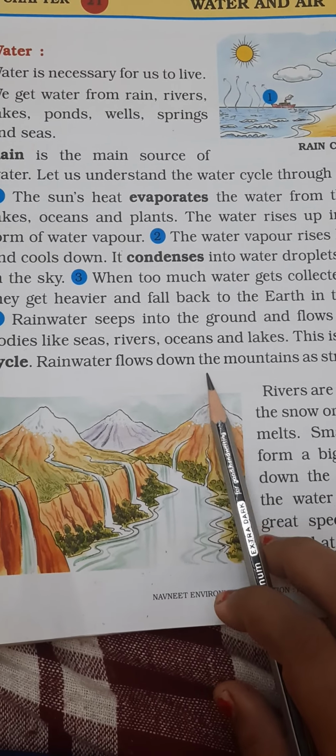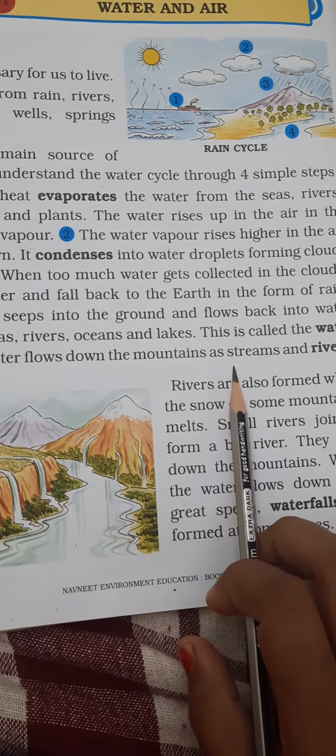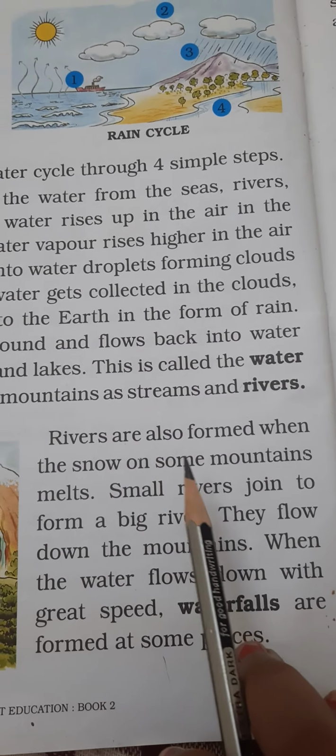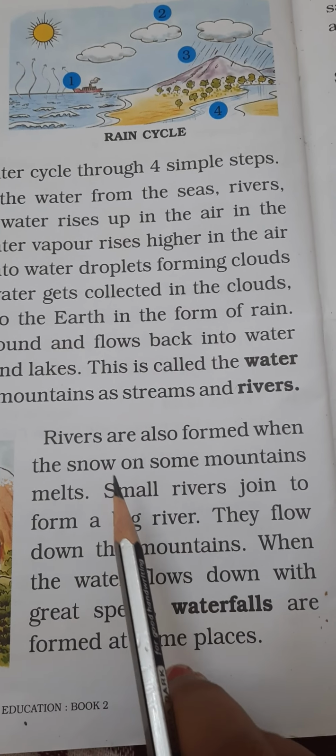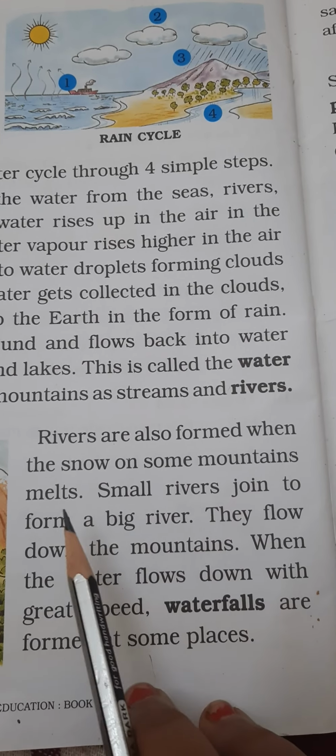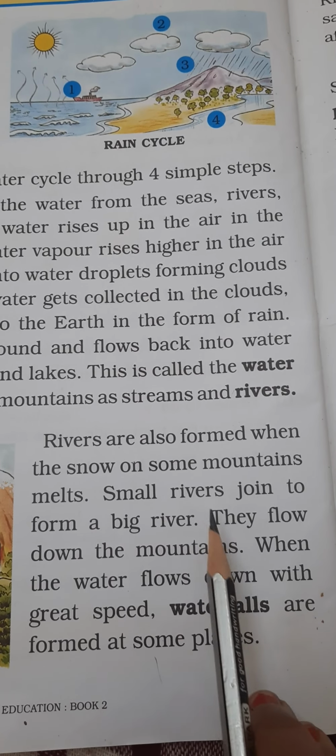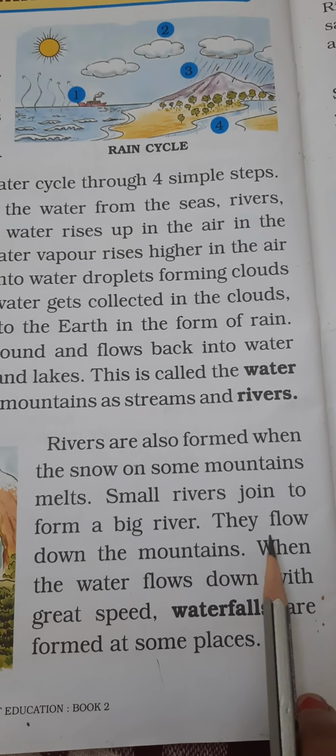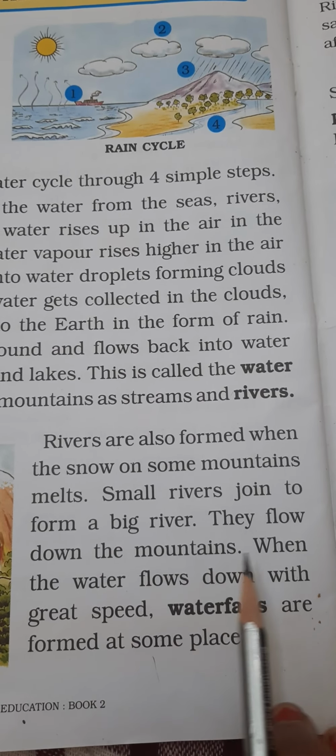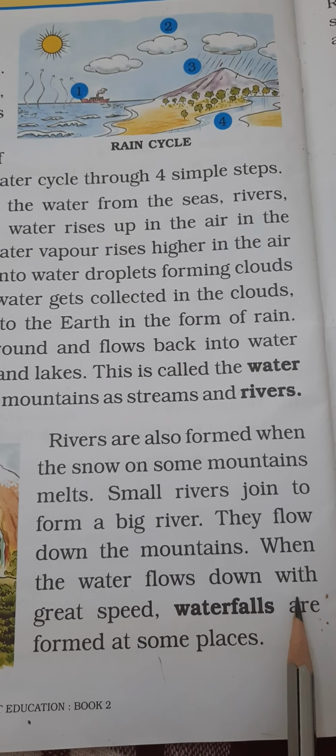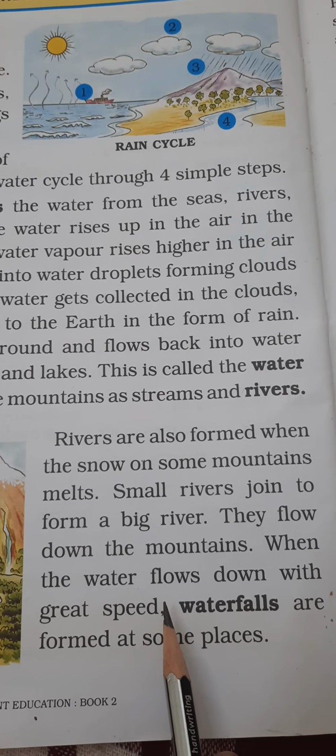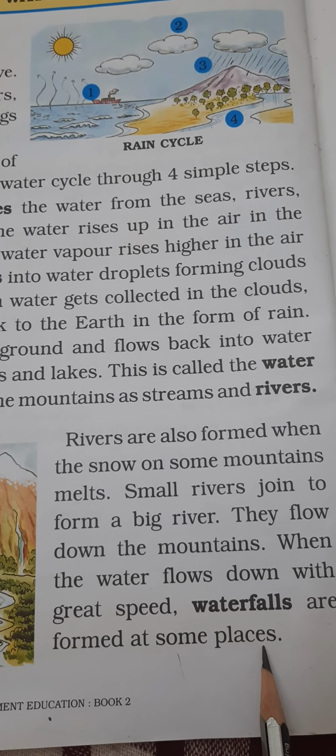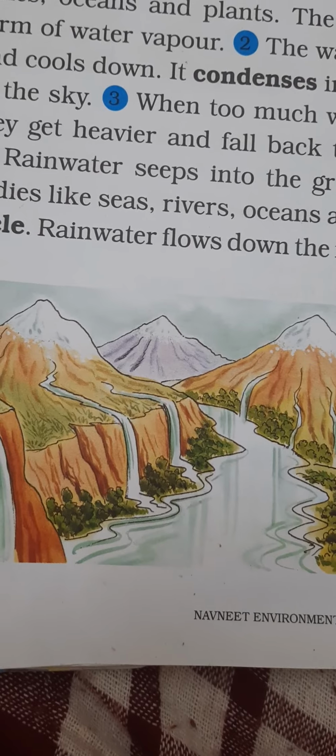Rainwater flows down the mountains as streams and rivers. Rivers are also formed when the snow on some mountains melts. Small rivers join to form a big river. When the water flows down the mountains with great speed, waterfalls are formed at some places. And this is the picture.